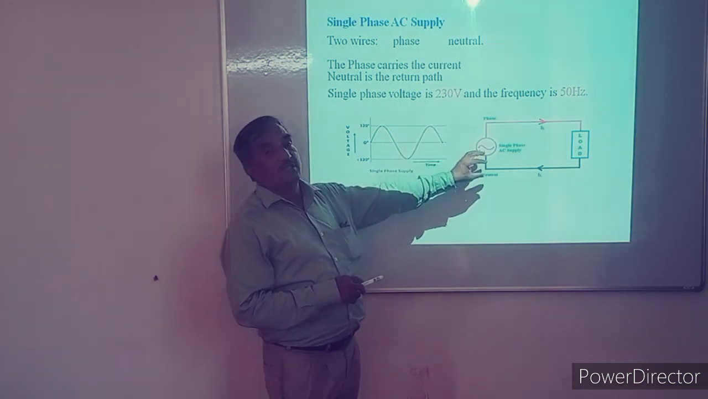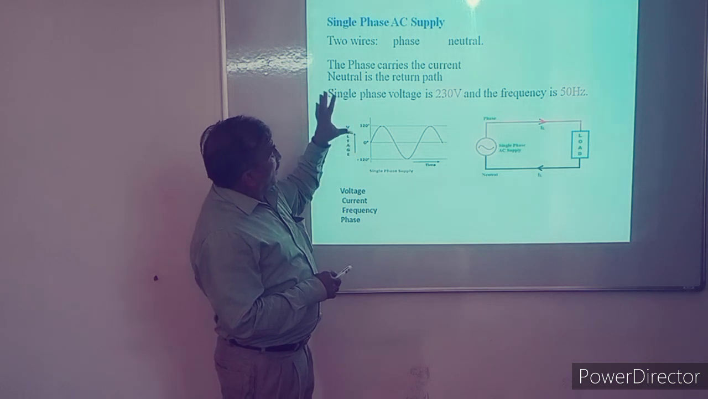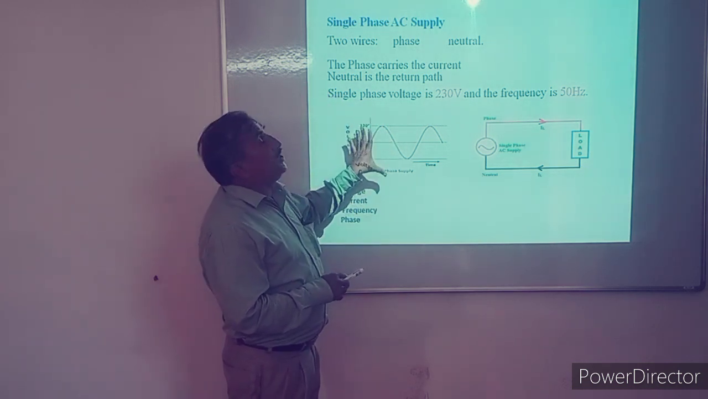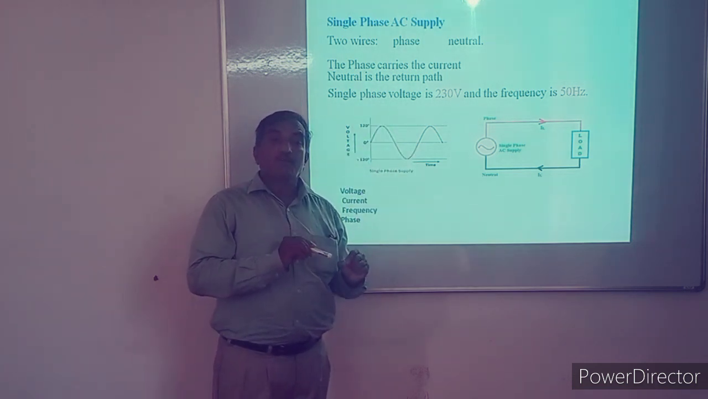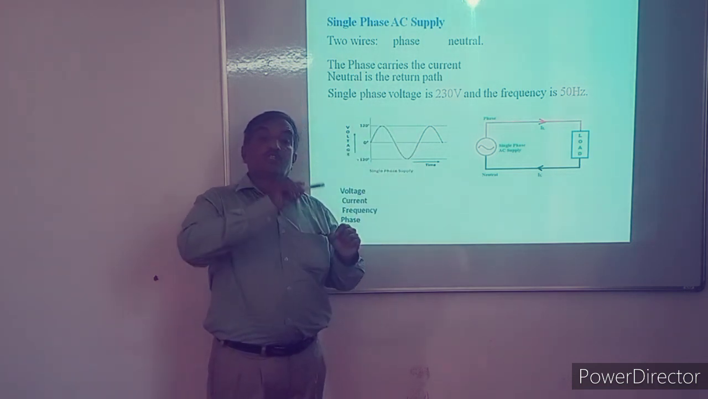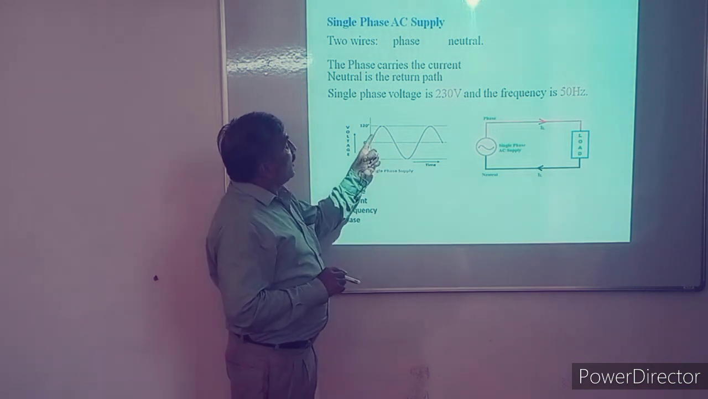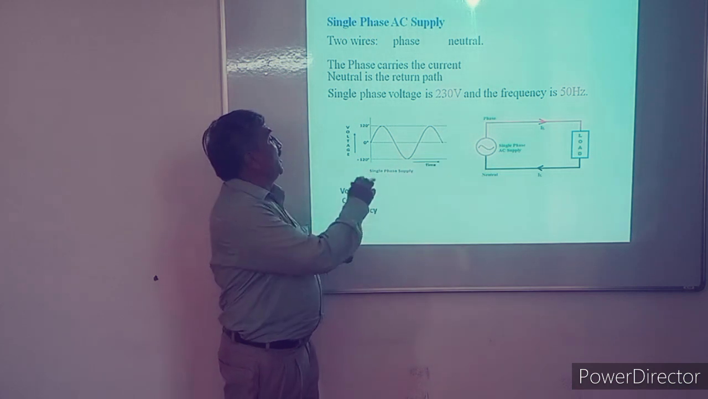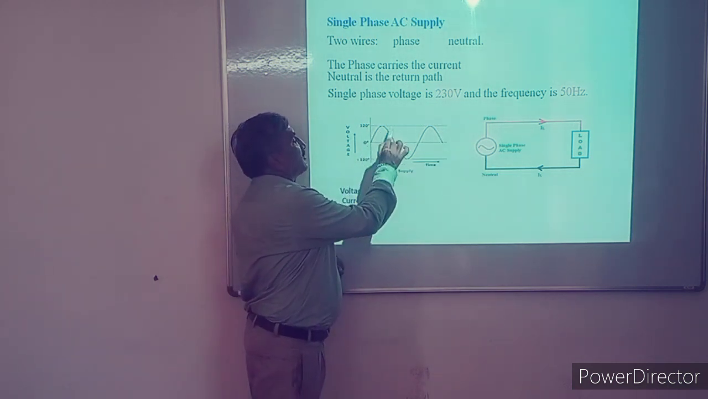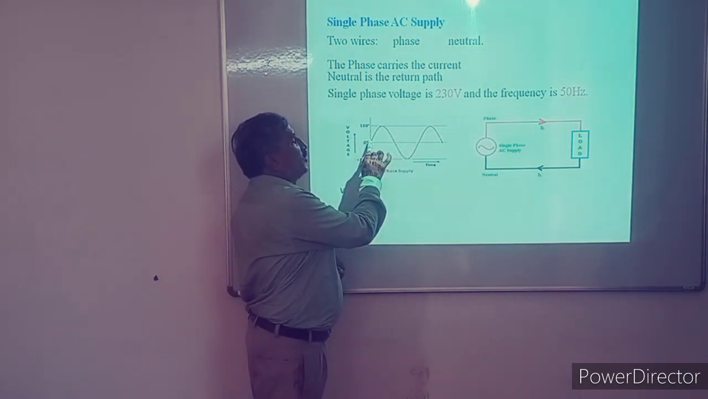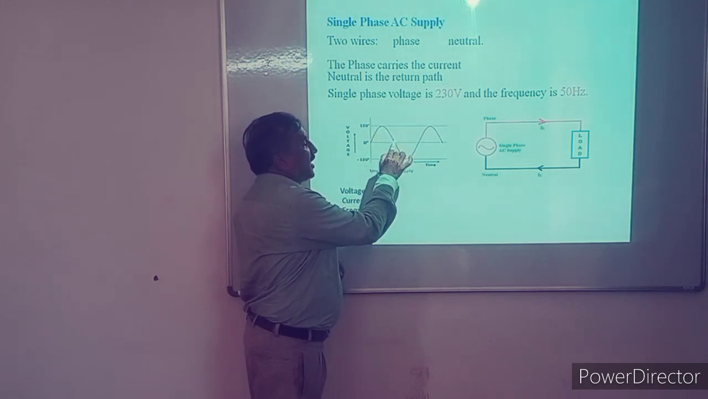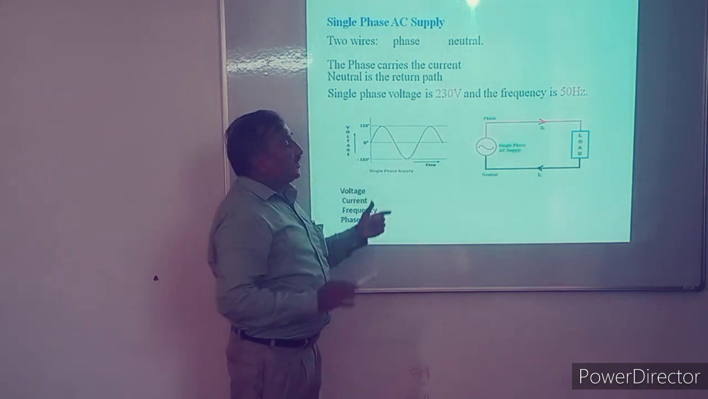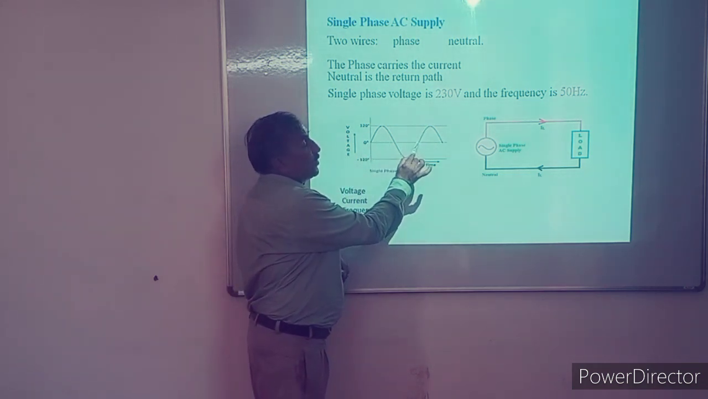Actually, this single phase AC we can show or represent with the help of a sine wave, because the single phase AC variation is according to the sine function. That's why it is given as a sine wave. This is a single phase AC. That means the phase terminal's polarity varies like this. Polarity starts from 0, goes to maximum, then again 0, then goes to negative maximum, then 0. This completes one wave.